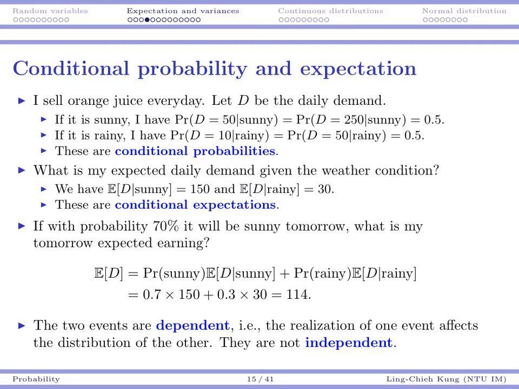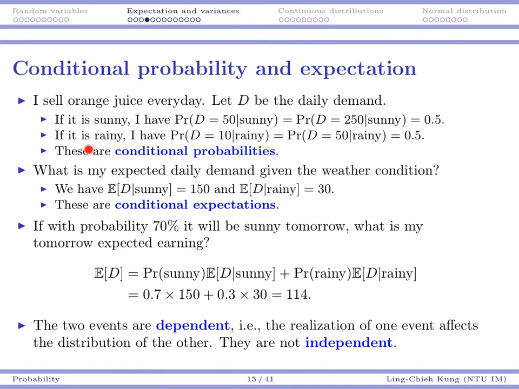So similar to expectation and probability, we have a concept called conditional probability and conditional expectation, and that can be very helpful if we have a sequence of events to happen. So suppose that I sell orange juice every day, and that capital D is my daily demand. I know the demand is going to be affected by the weather. If it is a sunny day, then I'm going to have 2 possible outcomes. If the demand is low, it's 50. If the demand is high, it's 250, and both events have probability 1/2.